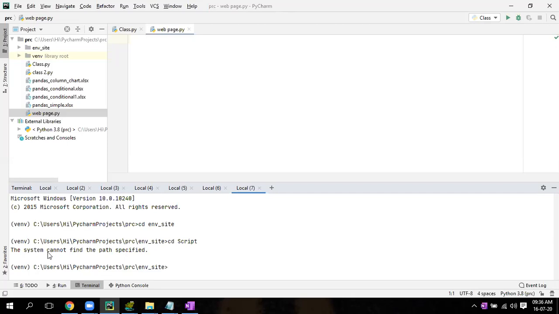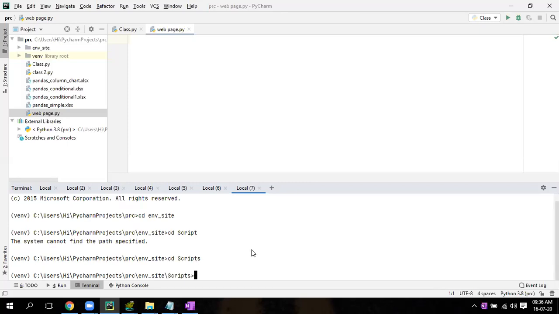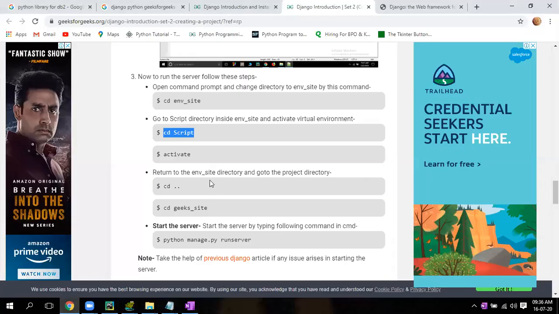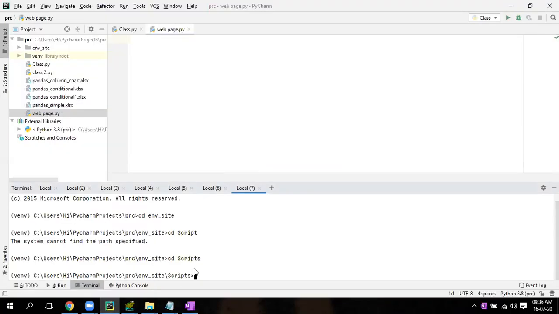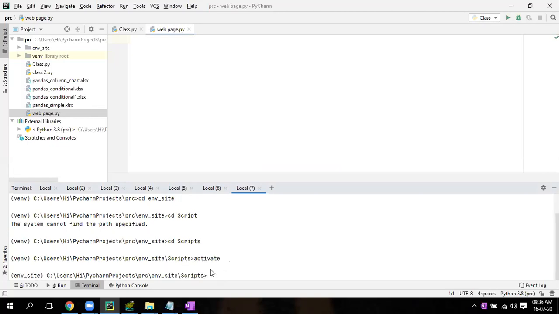Again, S is missing. Perfect. Now activate. Perfect. Now see that env underscore site came right after activate.